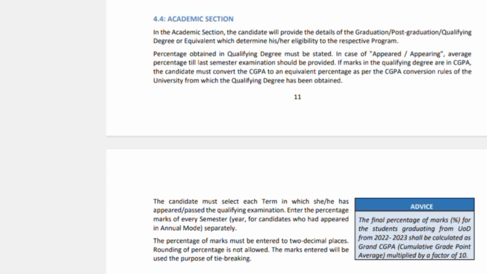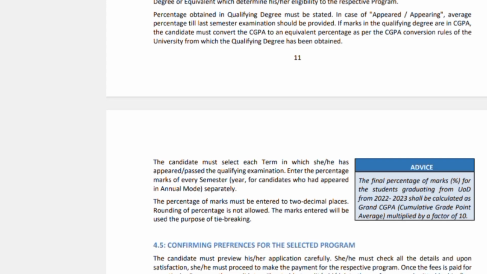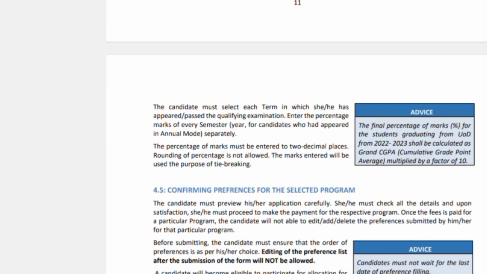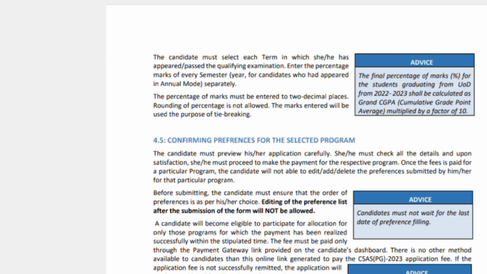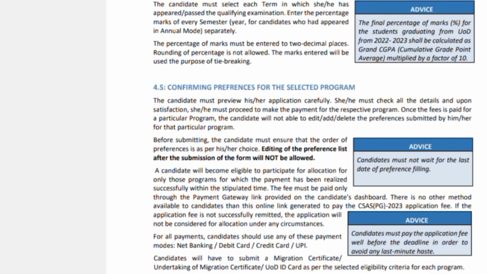Then the next important information that you need to keep in mind is the academic section. In the academic section, you need to provide all your graduation details and also various information like your scores, the subjects you have studied, your percentages, and everything like that will be there in the CSAS portal. So this information is for the next step.